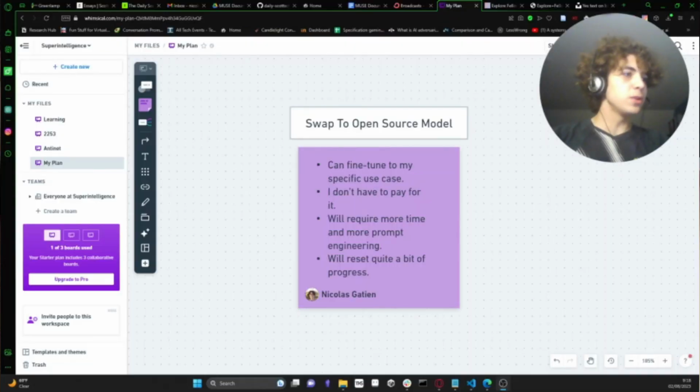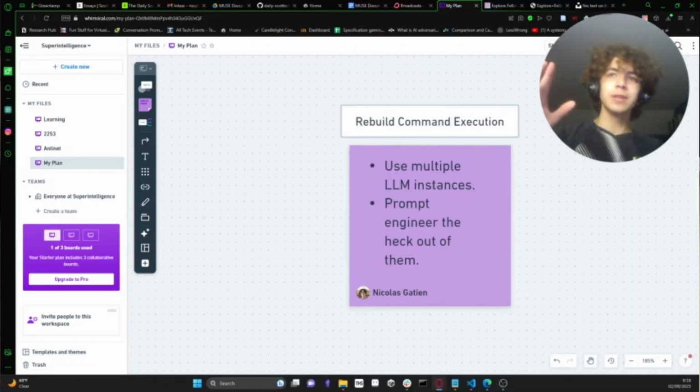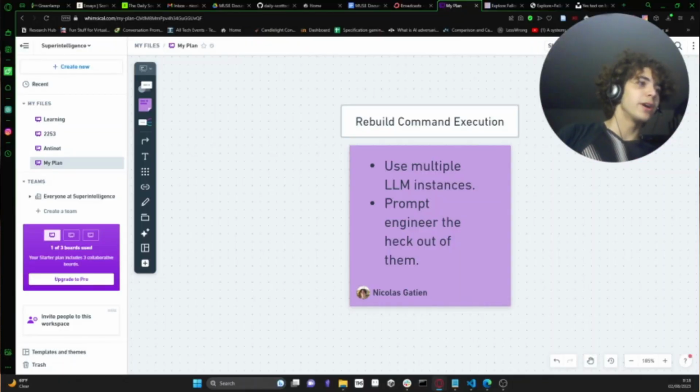Step 2, rebuild the command execution, because the command execution is currently based on something that only OpenAI has. So if I swap to an open source model, then I won't be able to use the OpenAI command execution. So I'm going to have to make my own architecture for that.